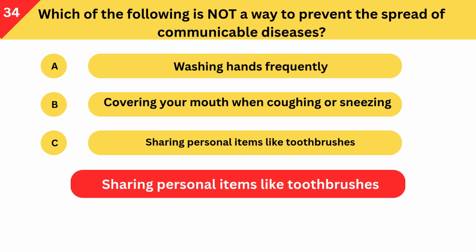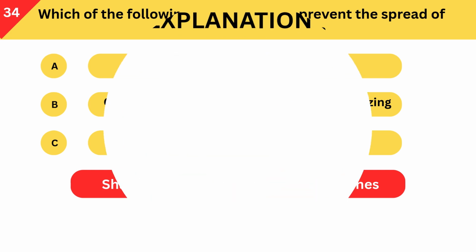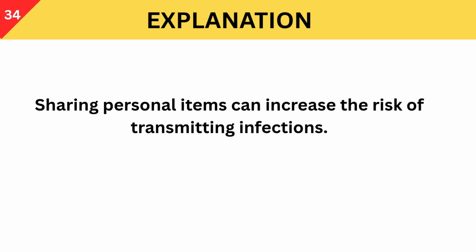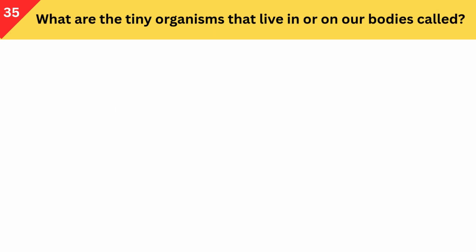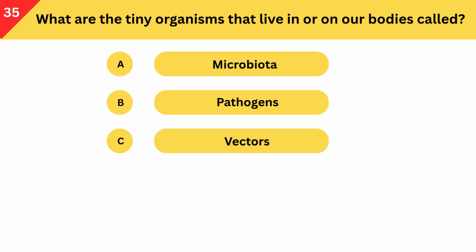Correct answer is sharing personal items like toothbrushes. Sharing personal items can increase the risk of transmitting infections. What are the tiny organisms that live in or on our bodies called? A. Microbiota. B. Pathogens. C. Vectors.